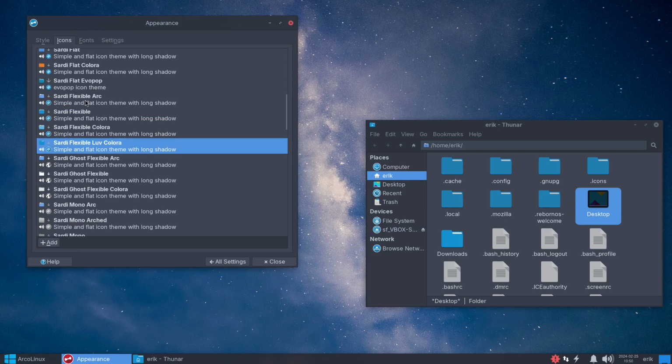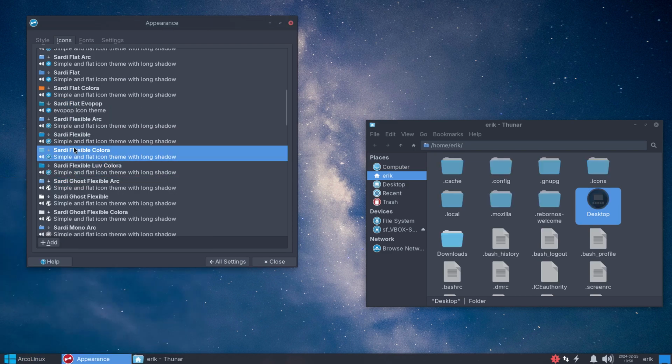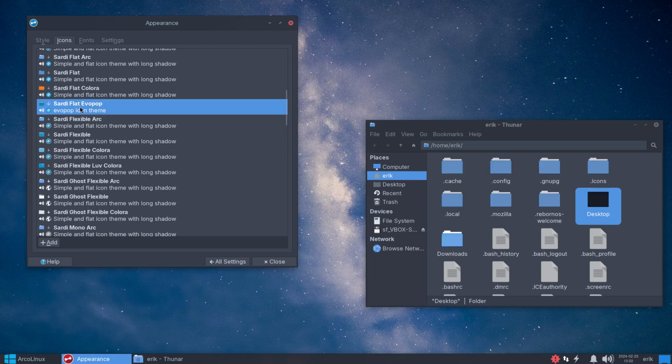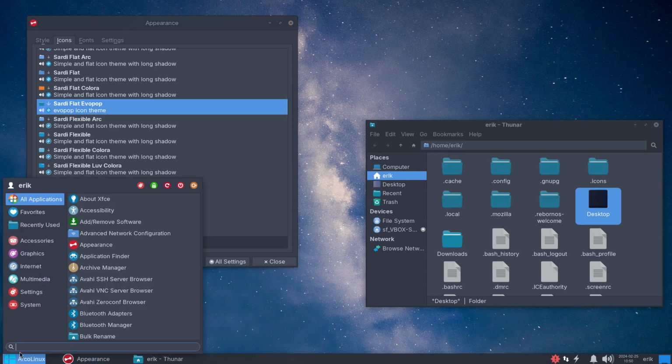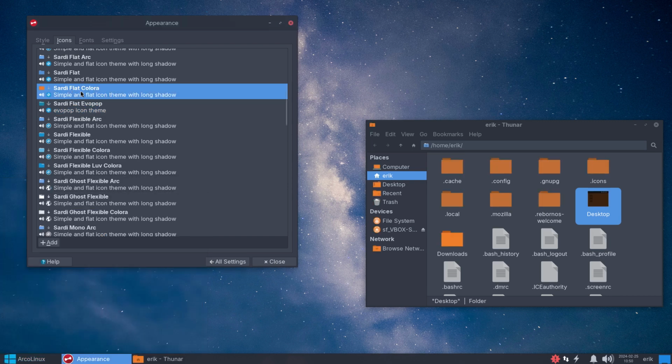And off we go to Sardi Flexible. Sardi Flexible is all blue with different things. Flat is used by many people. So it really has no shadow, no circle, nothing. So I stripped these Sardis and I created flat icons, basically.